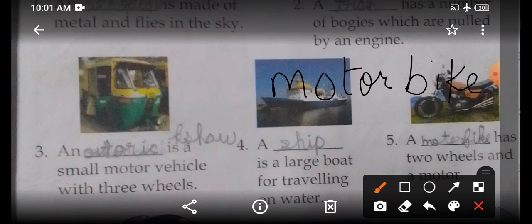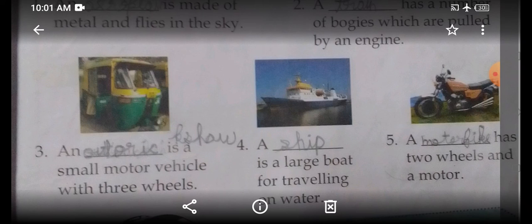So write down, children. Motorbike. M-O-T-O-R-B-I-K-E. I hope you have written this.